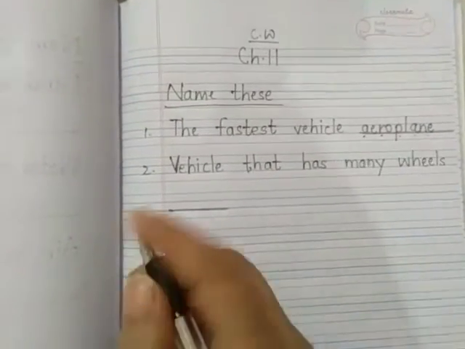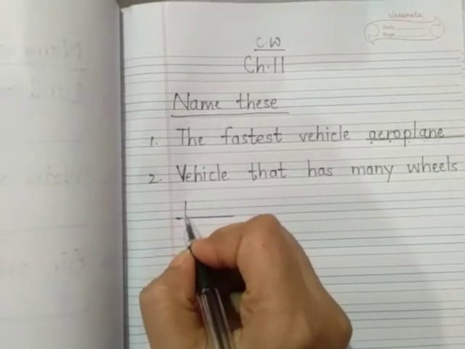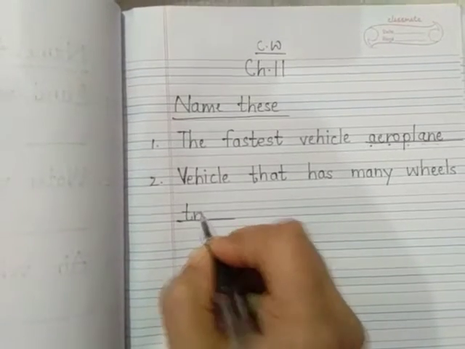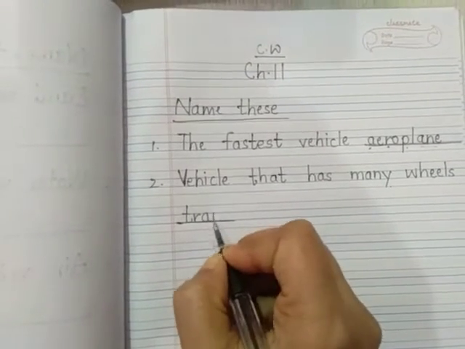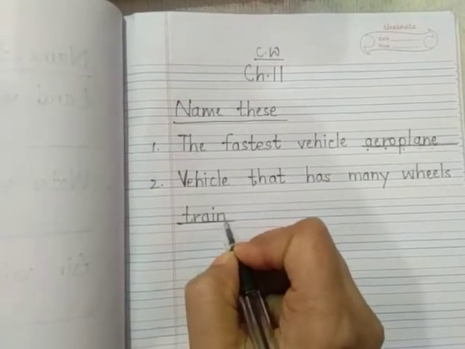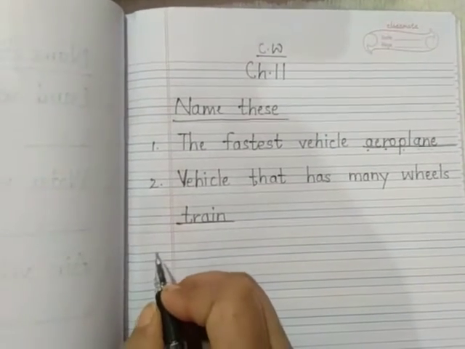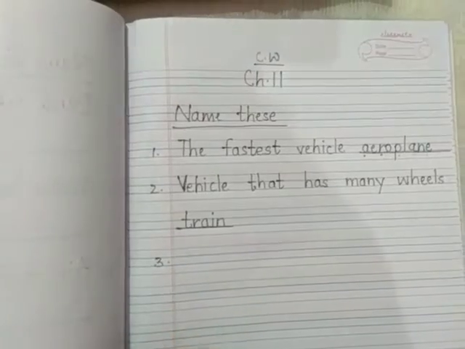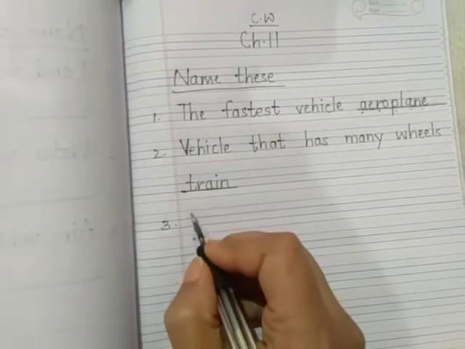Yes, that vehicle is a train. Train. Now number 3. What is number 3?